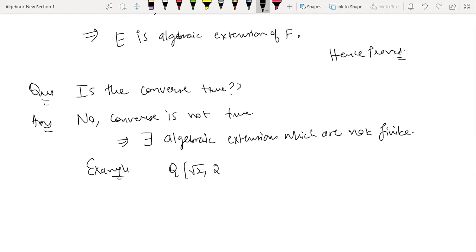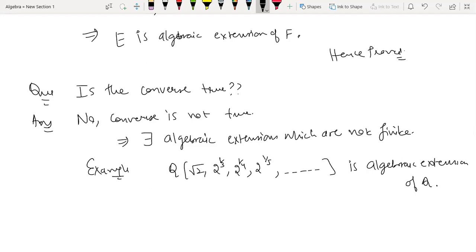root 2, 2 raised to power 1 by 3, 2 raised to power 1 by 4, 2 raised to power 1 by 5, and you keep on doing this. So how many elements are you appending? You are appending infinitely many elements, because I can keep going like that: 2 raised to power 1 by 6, 2 raised to power 1 by 7. You just keep on adding elements like this. So this definitely is an algebraic extension of Q.